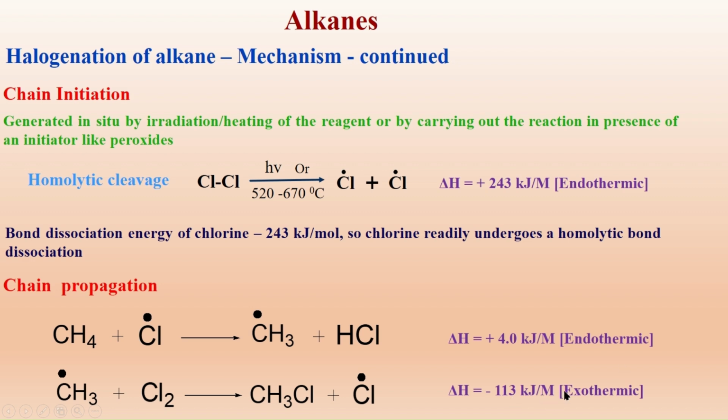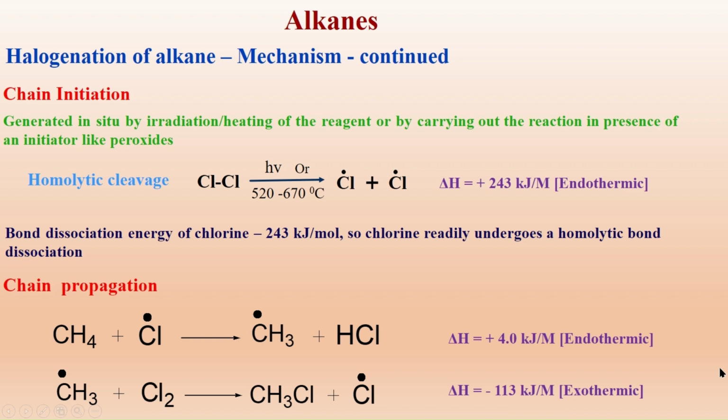It is an exothermic reaction. It itself liberates energy. Totally, the difference between the delta H of chlorine radical formation and methyl radical formation, minus 113 minus 4, is minus 109 kilojoules per mole. It is an exothermic reaction.